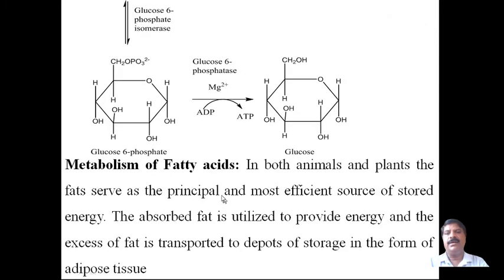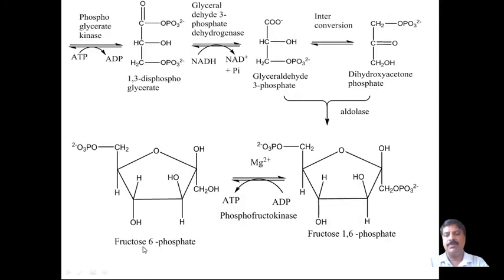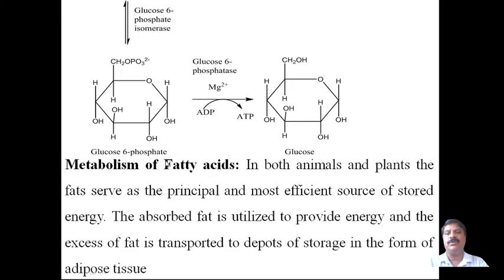Then this fructose 6-phosphate is further converted into glucose 6-phosphate by an isomerase. There is just a functional group exchange, with glucose 6-phosphate isomerase, in which glucose 6-phosphate will be formed.